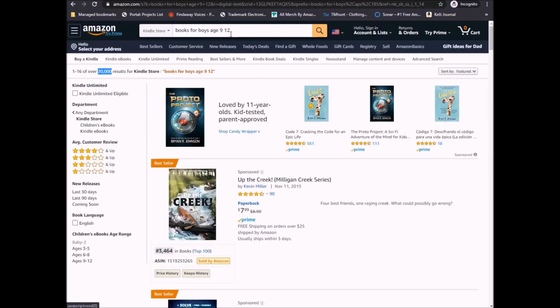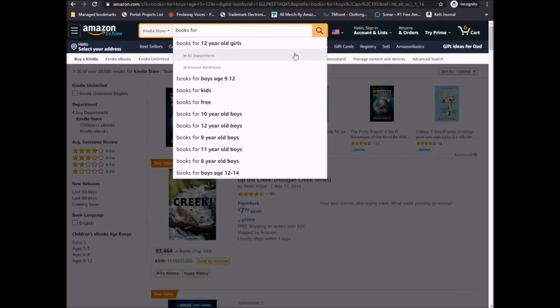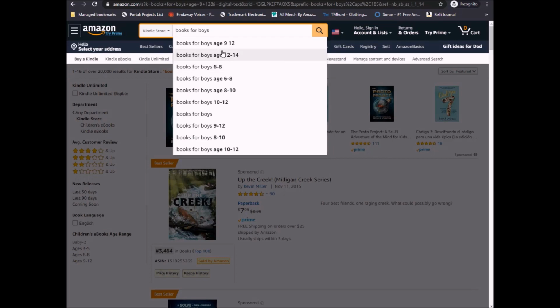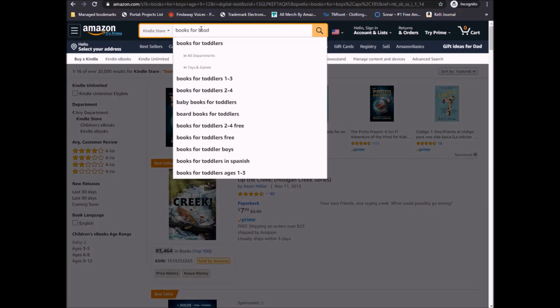Okay. We found the books for boys aged 9 to 12 is not what we want. Again, we wouldn't even click on this if this is an age range that we're looking at. So let's say that my book is a children's book and it's more like for toddlers. Okay. So let's go to the books for boys and see what comes in the toddler age range. I really don't see any. Okay. So let's do for toddlers.